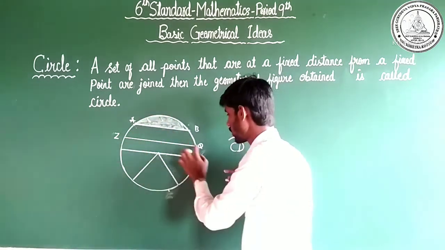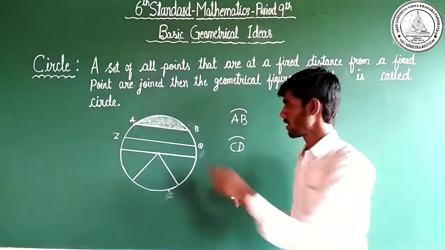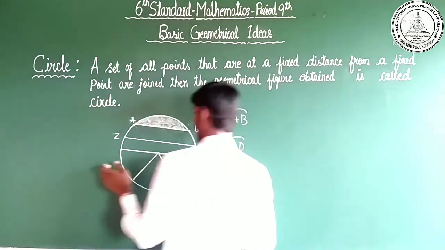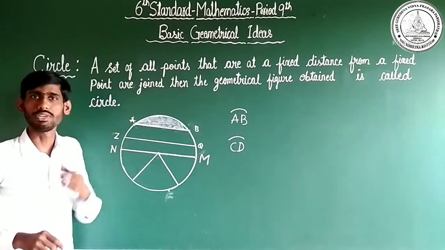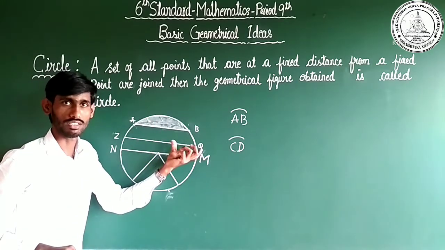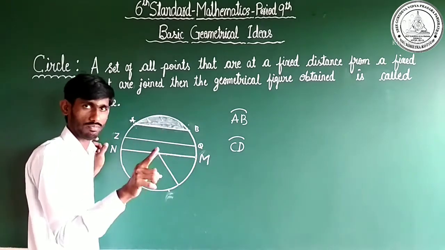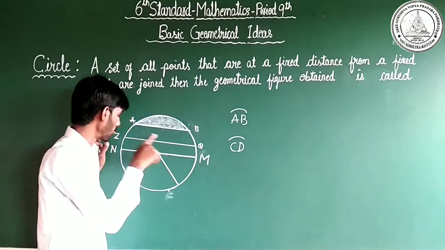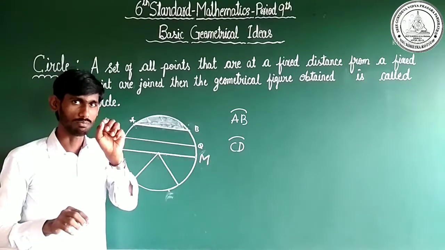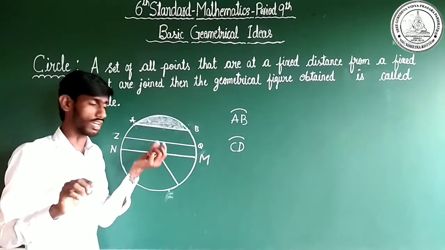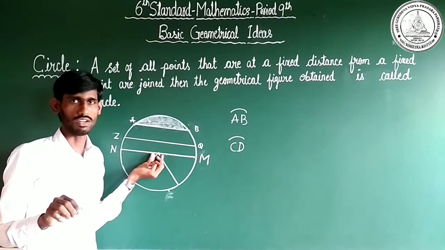Shall we call ZQ a diameter? No, ZQ is not a diameter. Are you clear now? The diameter is NM. NM is a diameter, not ZQ. ZQ is a chord, and NM is also a chord, but NM is a diameter and ZQ is not. A diameter is a line that passes through the center of a circle. Are you clear, dear children?